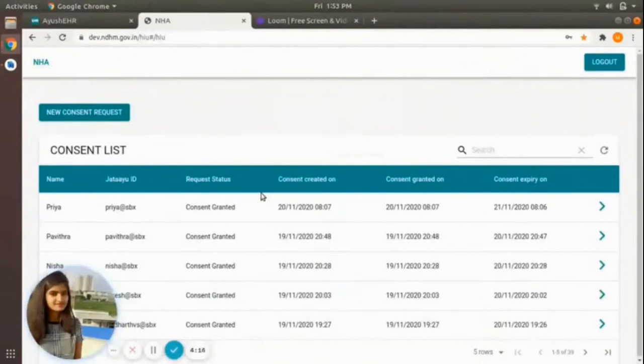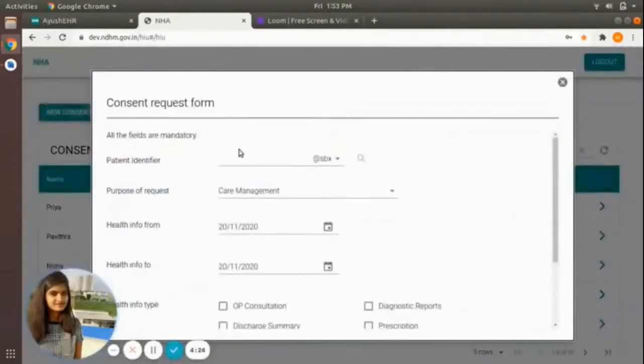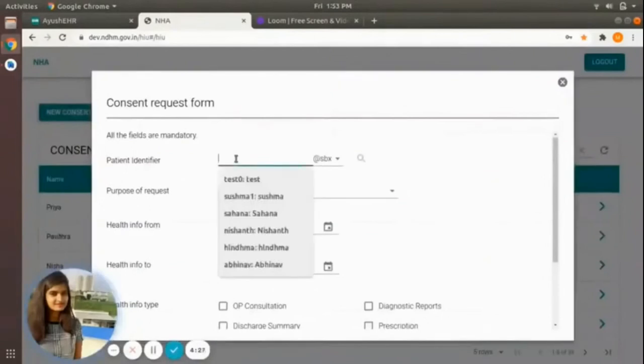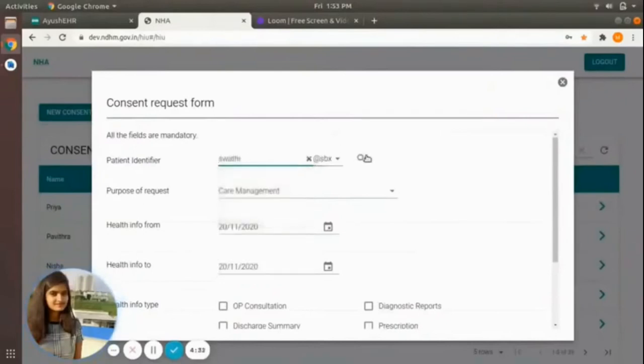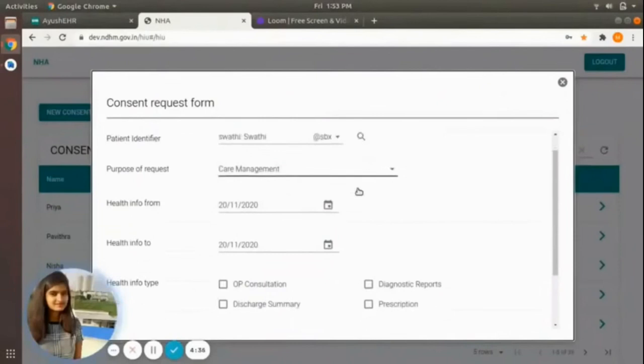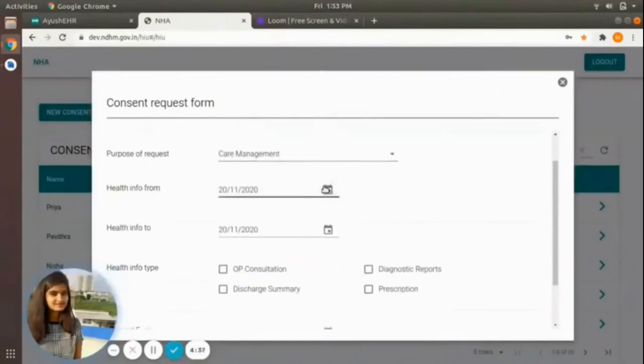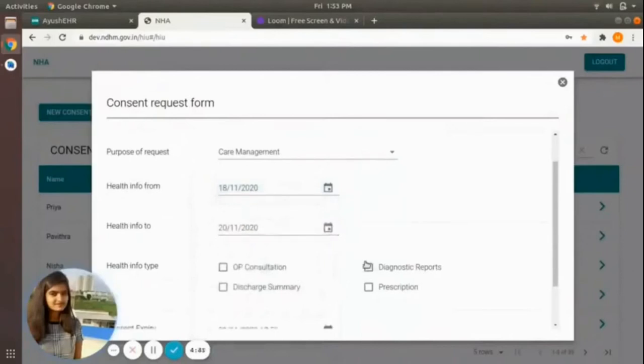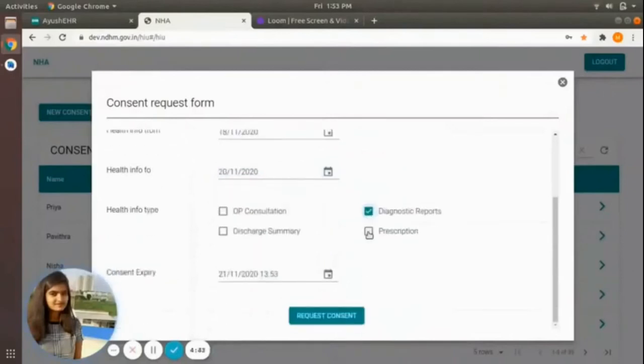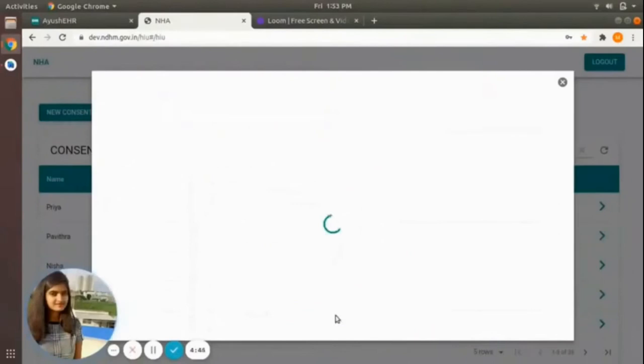So since the patient is not recovered from the fever, we'll go to some other hospital for further treatment, and that hospital requests a record for the patient. So in that hospital create a consent request. Now I'll be entering the patient health ID. And purpose of request is care management and requested date from 18th to 20th. Type is diagnostic and prescription. I'll be sending a request.